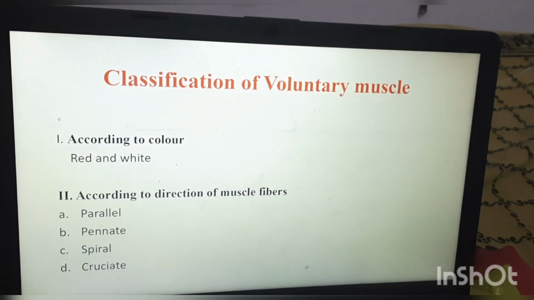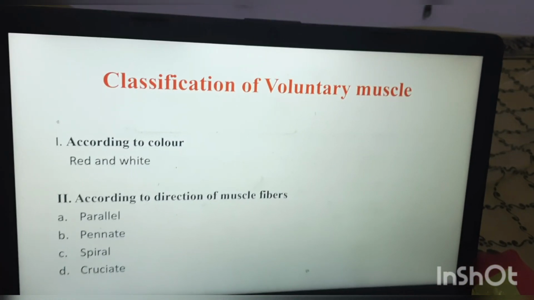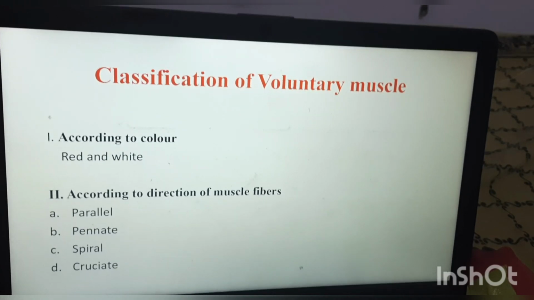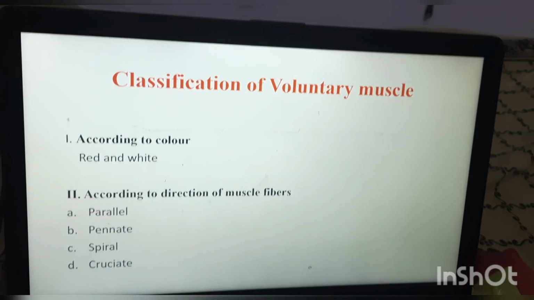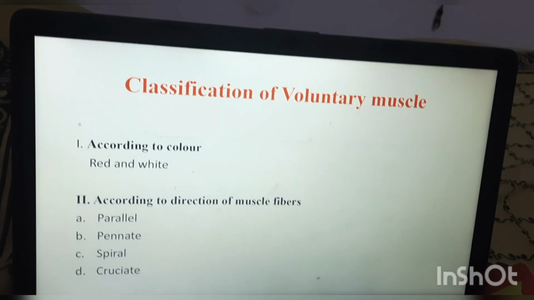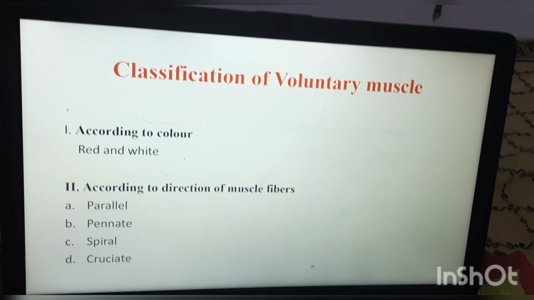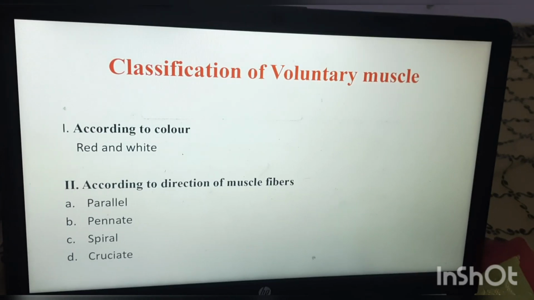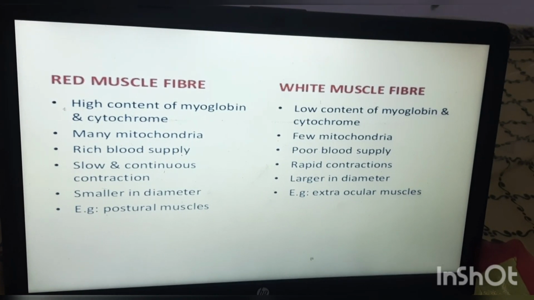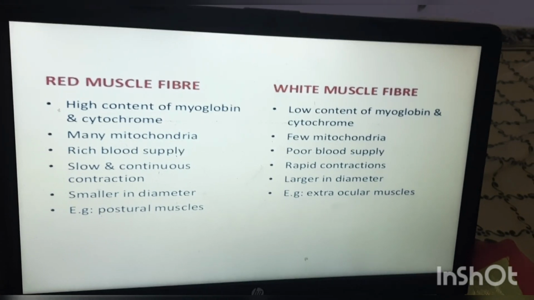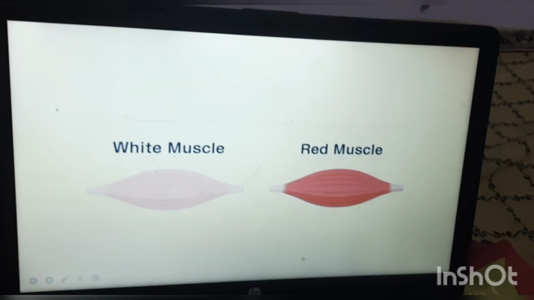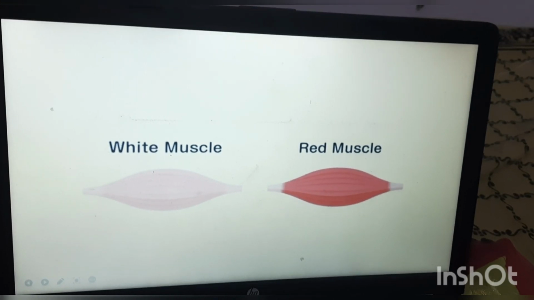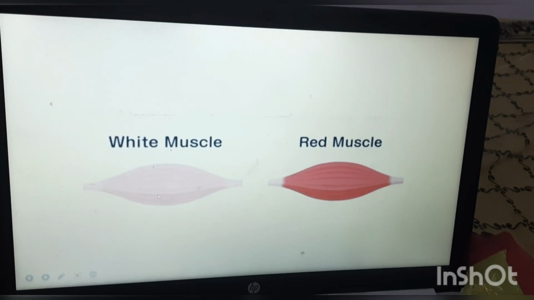Next one is the classification of voluntary muscles. According to their color, according to the muscle direction, we divide the skeletal muscle into so many types. First of all, according to their color, red muscle and white muscle. Why it appears in red color means a lot of myoglobin is present. See, this is a red muscle, this is a white muscle.